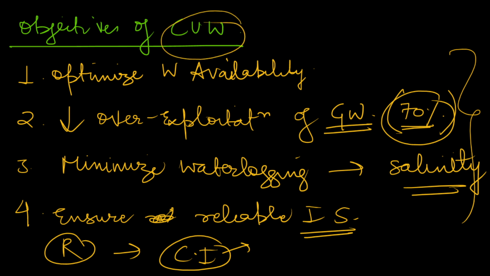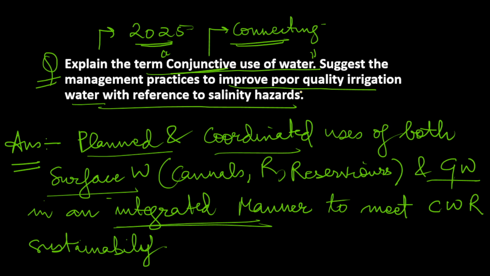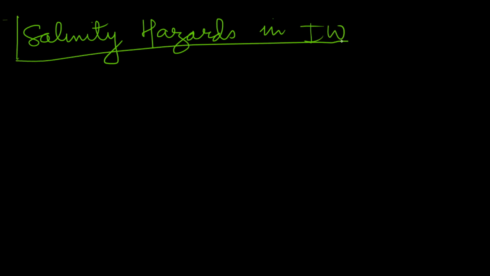Now let's move to the second part of the question, that is management practices to improve poor quality irrigation water with reference to salinity hazards. Here the keyword is salinity hazards, and we have to manage irrigation water with salinity problem. First of all, you should explain what salinity hazards in irrigation water are. If you can define it in one or two lines, that would be enough. I will give you a brief idea about salinity hazards in irrigation water, because this can also directly be a question.